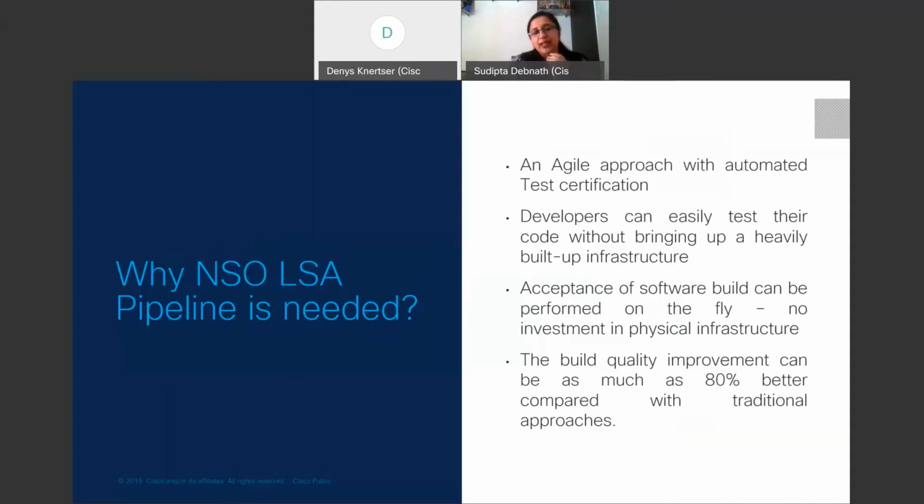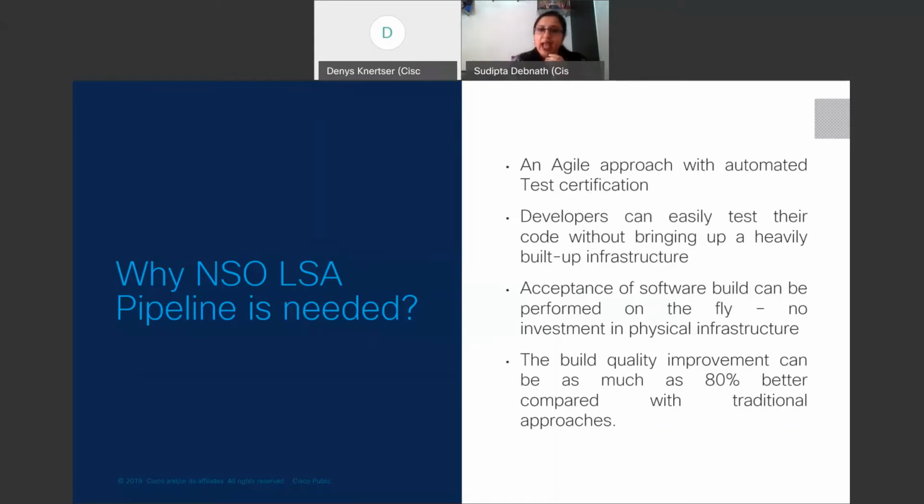If we see today, to build up an LSA architecture in a lab, you need VMs, you need certain infrastructure for which allocation has to be done, the cost is involved, the time is involved. So how can we quickly turn up a similar kind of solution which can give the developer more freedom, without investing further time to build up a heavy infrastructure?